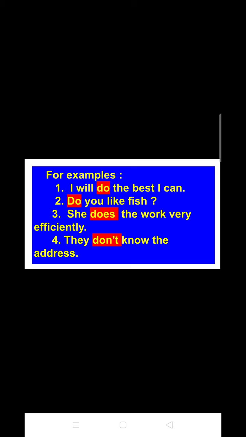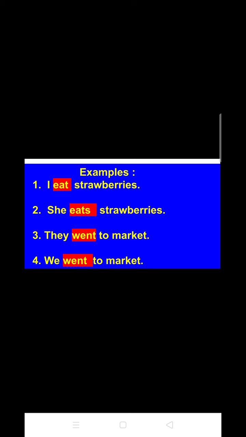So here in this example I have used the word do or does only, and I have shown you how we can use this word in different variations. And now here are the examples from which you can get the idea of how to use the action words accordingly, in the plural and the singular forms.